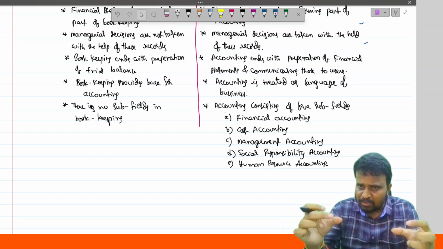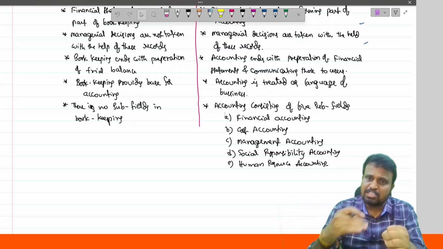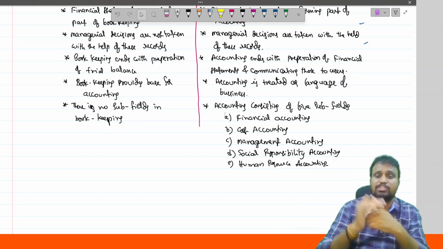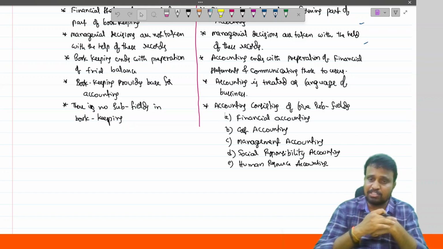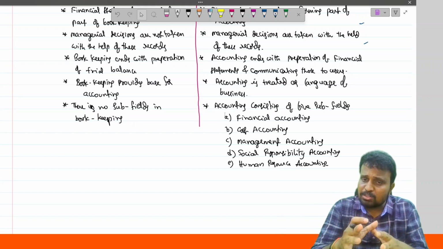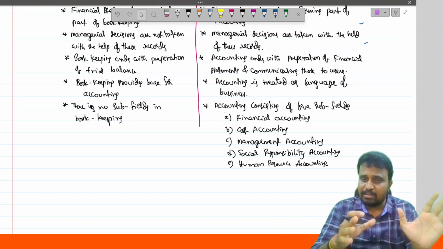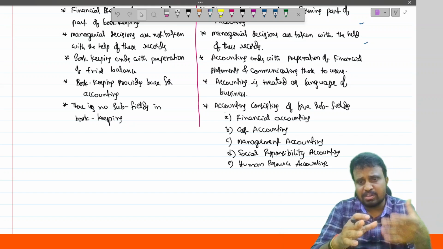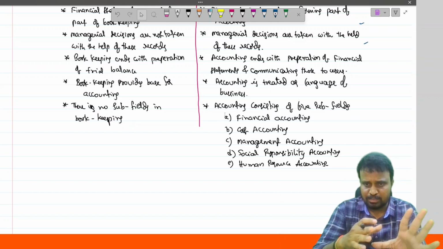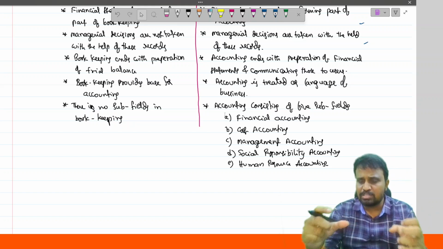And for management accounting, the total data is provided by cost accounting and financial accounting. And if any idle resources are there, then those will be removed, erased or disposed of by the management. And these are all done by using what?